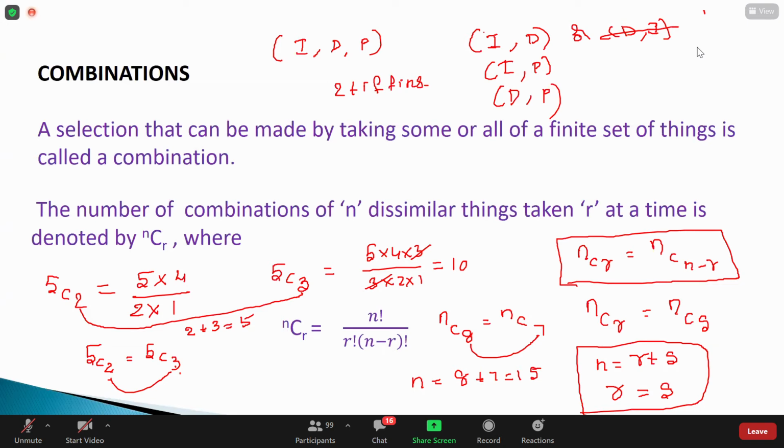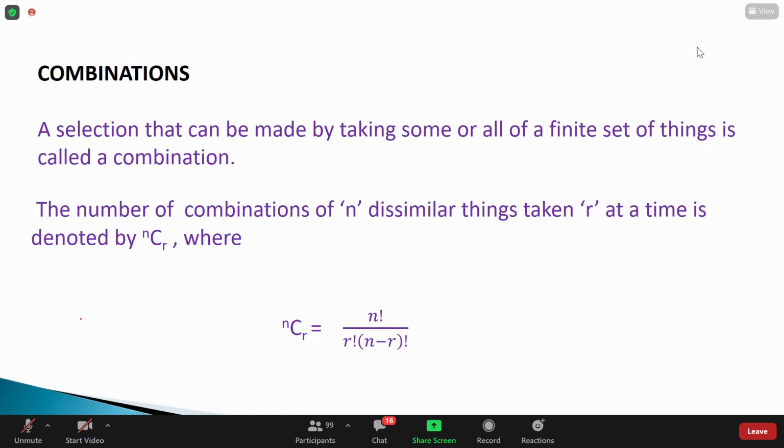Okay. So I want to go for the next line, but before that, I think you know how to find out 5C0. Guys, what is the value of NC0? What is the value of NC1? NCN, NCN minus 1. Any values for these, guys? NC0 how much? NCN is 1. Very good. Guys, remember NCN is 1, and NC0 is also 1.